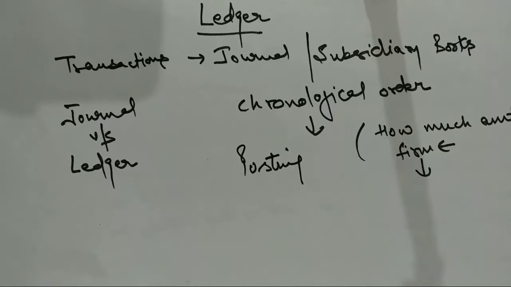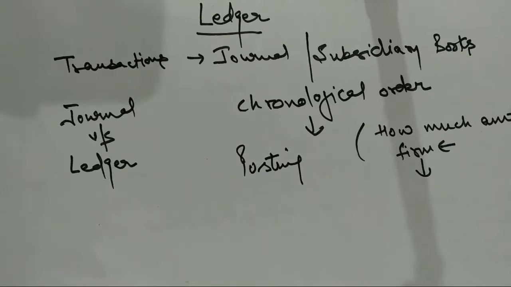But in case of ledger, we have a column that is called journal folio. It is a big difference. And after that, accuracy of the books cannot be tested in case of journal, whereas it is possible when I am maintaining ledger, when I am posting the entries into the ledger.